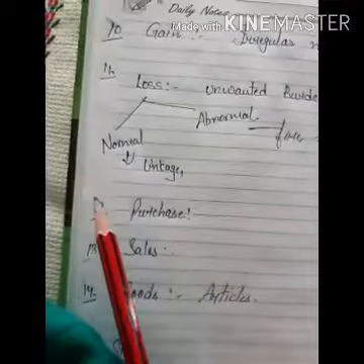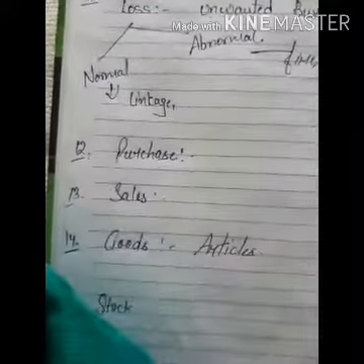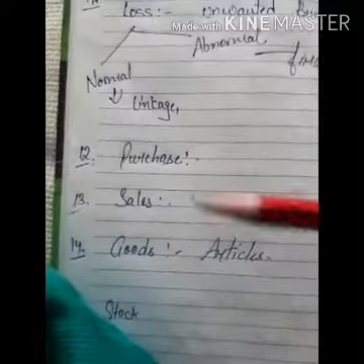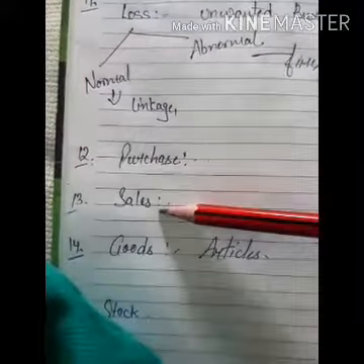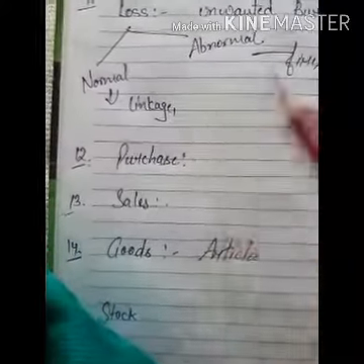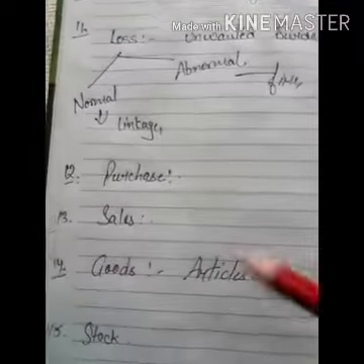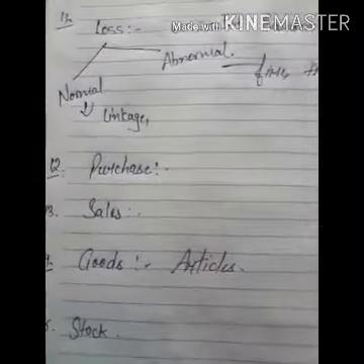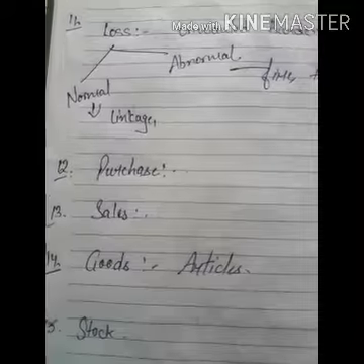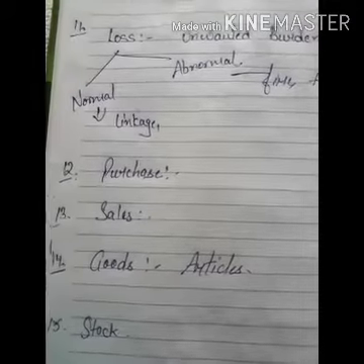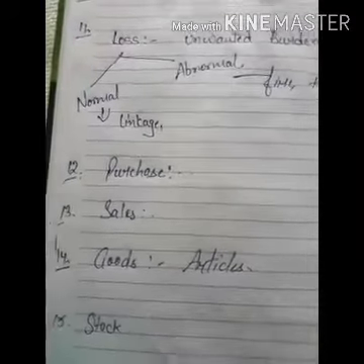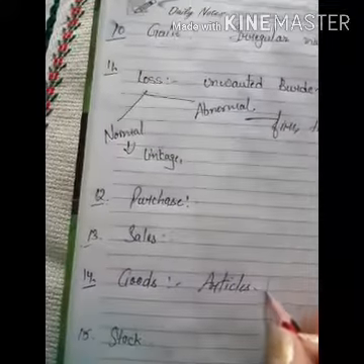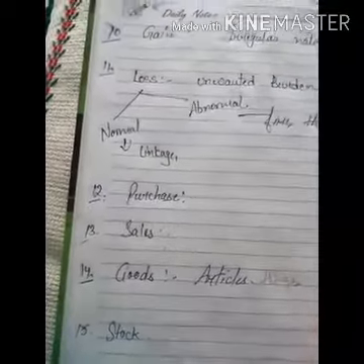Next term is related to purchases. For understanding the meaning of purchase or sale, firstly we should discuss goods. Goods means any articles which are purchased by the enterprise and sold in the usual course of the business. Any article, small things or large things, purchased by the businessman for making production.